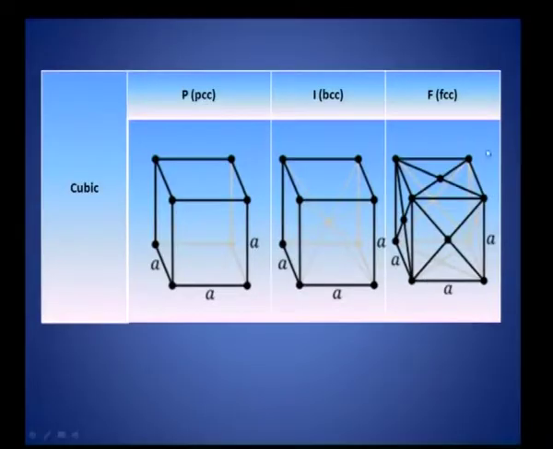Nature is so very complex, it does not allow us to deal with simple systems. Alpha polonium is an example for simple cubic system. There are only 1 or 2 substances crystallizing in the simple cubic structure, but there are very many solids crystallizing in the face centered cubic structure. The reasons for it I will come to at a later stage.